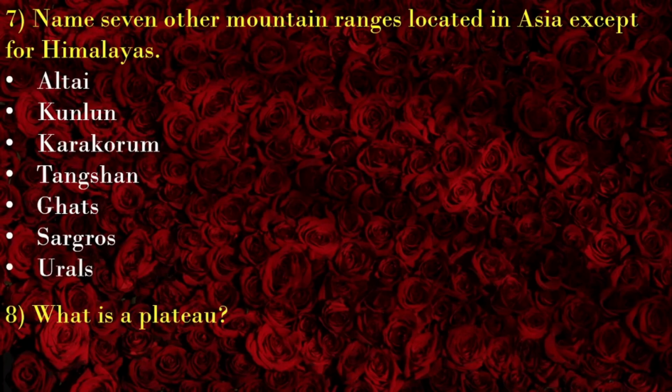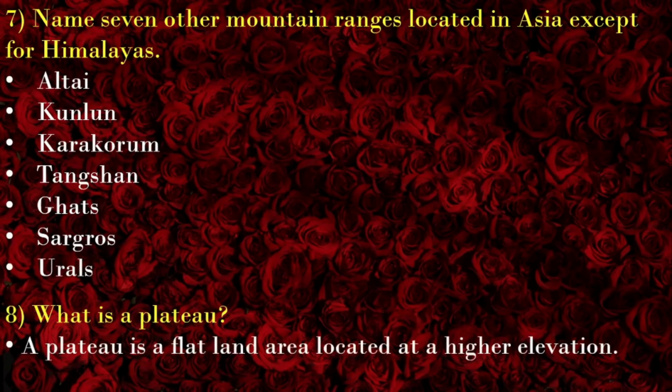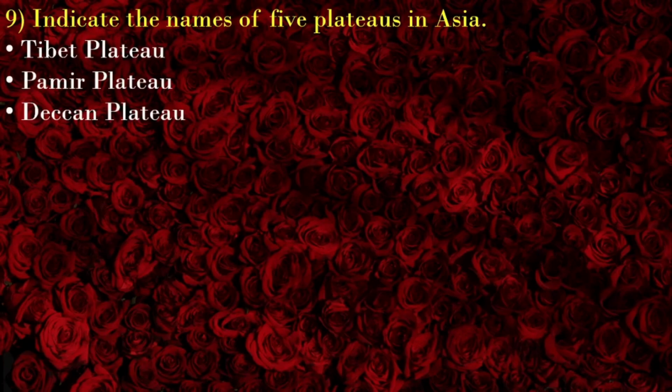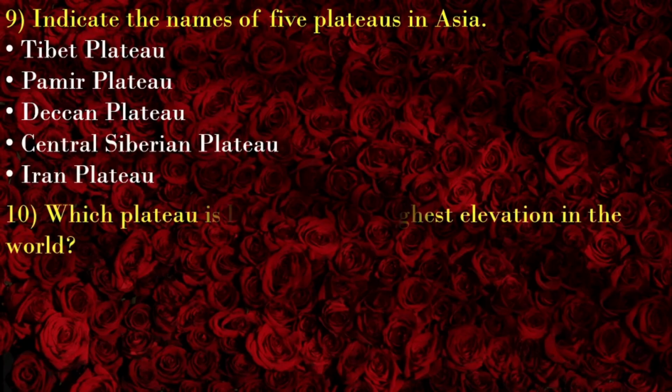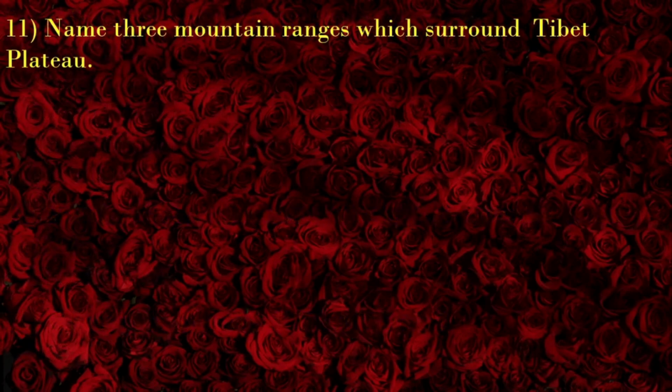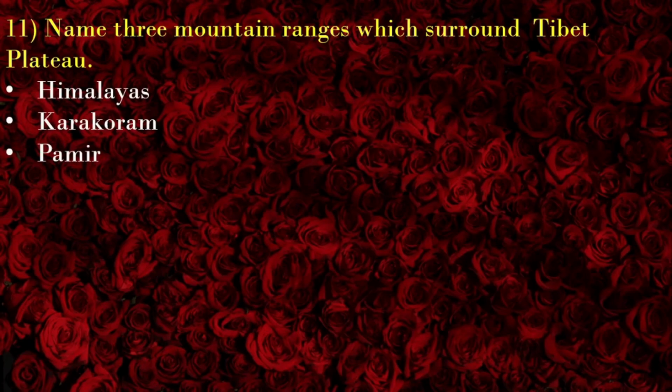What is a plateau? A plateau is a flatland area located at a high elevation. Indicate the names of 5 plateaus in Asia: Tibet Plateau, Pamir Plateau, Deccan Plateau, Central Siberian Plateau, Iran Plateau. Which plateau is located at the highest elevation in the world? Tibet Plateau. What is the altitude of Tibet Plateau? 5,000 meters. Name 3 mountain ranges which surround Tibet Plateau: Himalayas, Karakoram, Pamir.